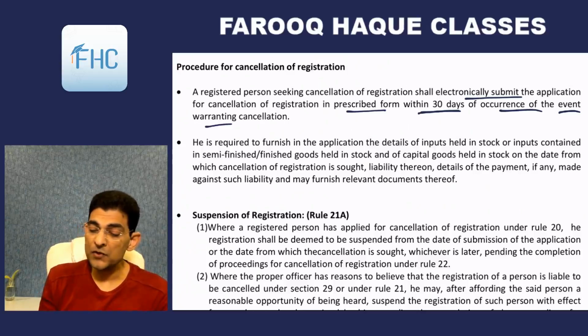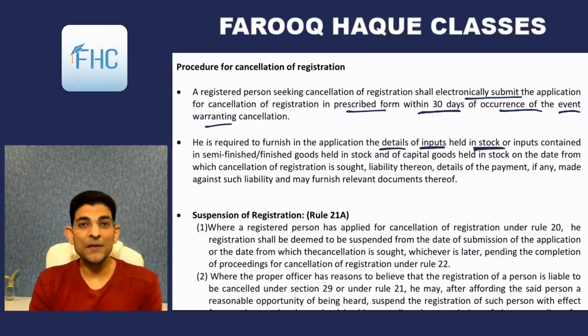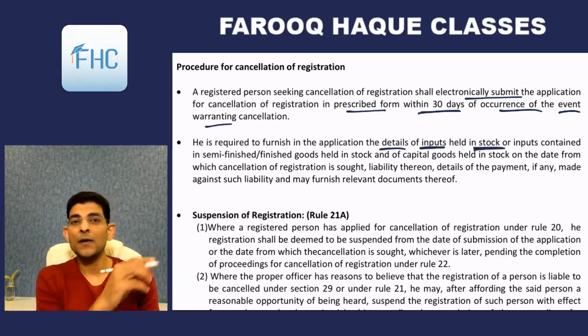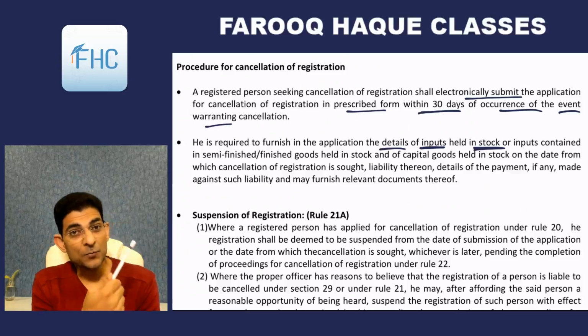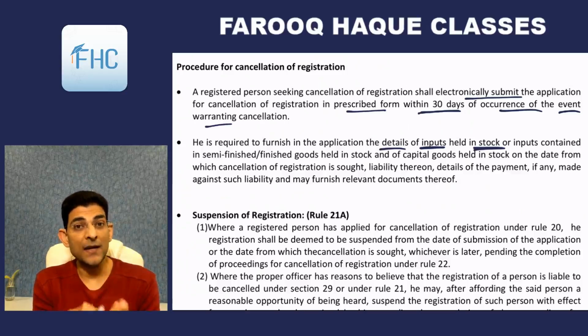He is required to furnish in the application the details of inputs held in stock. So when we make an application for cancellation, we have to also give a stock statement, okay? Because we are required to reverse the credit. We had seen this point in ITC. Whatever stock remains with us, we have to reverse the credits. Whatever credit we have taken, we have to pay it back.